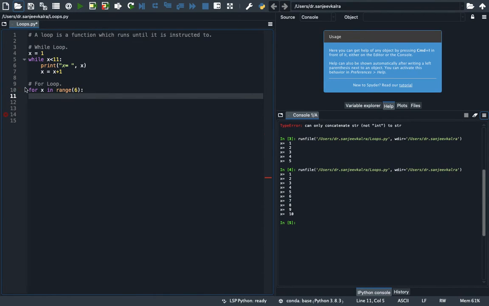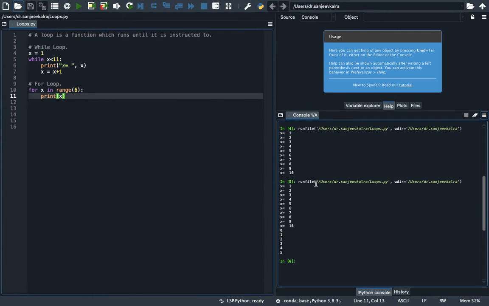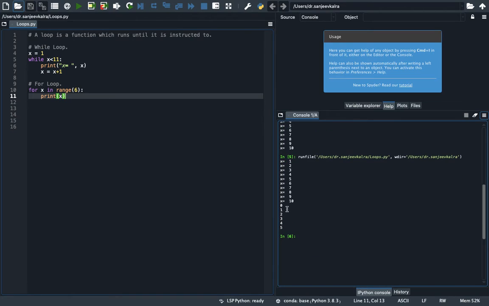So this line means that we have to print x in the range of 6. Like, range function sets a limit. So we will print x and then we will see that x is printed here. 0, 1, 2, 3, 4, 5. So this is how for loop works.